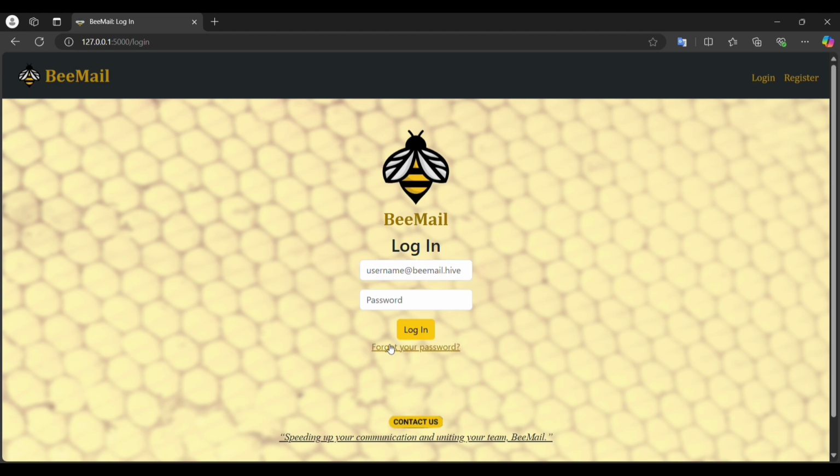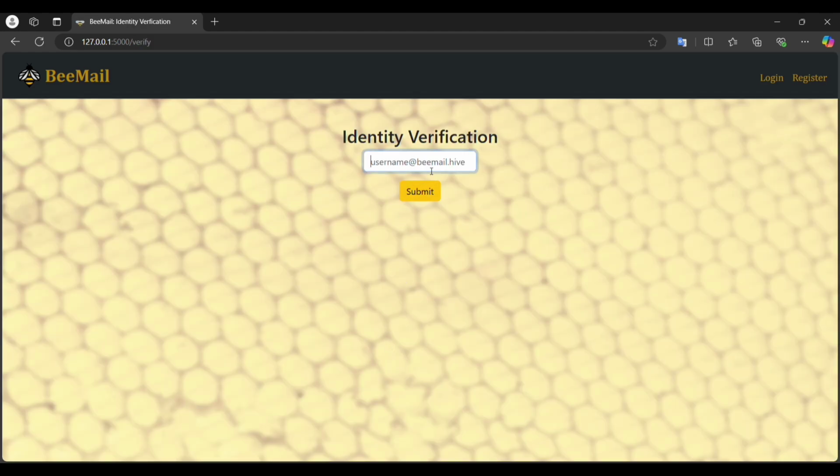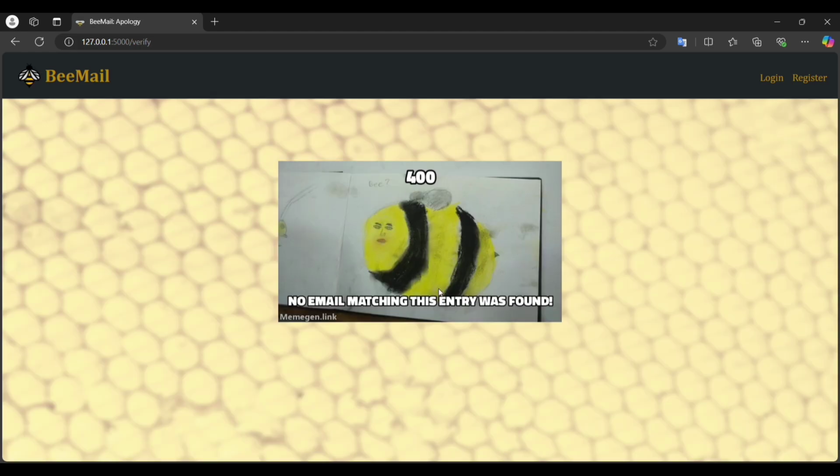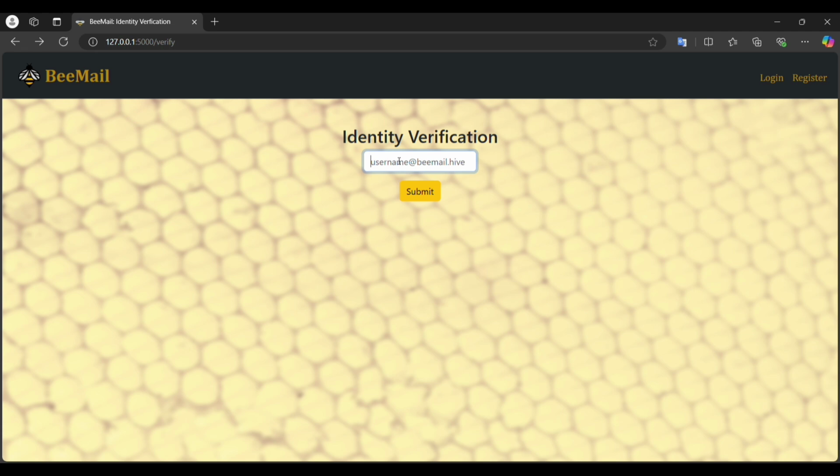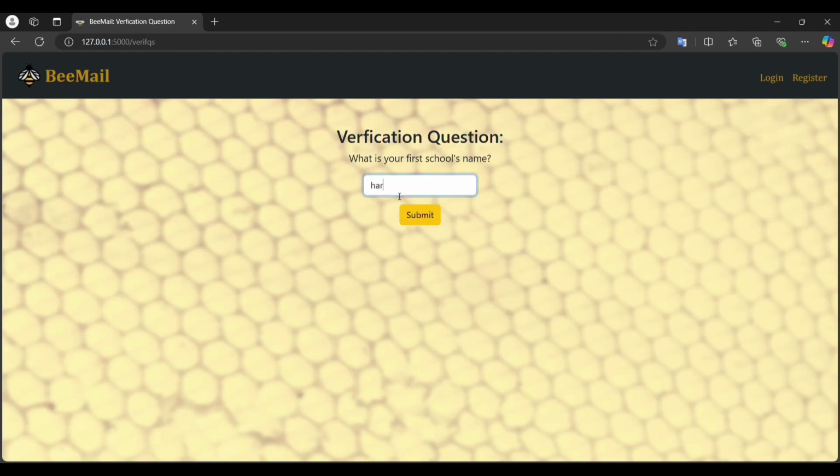So now let's say the user forgot their password and wants to reset it. So they will have to type their email. Let's say they typed something wrong, email.hive. They will get an apology message saying that it's not in the database, and if they enter wrong input, the same thing will happen, but with a different apology message. So let's just say they entered the correct one, email.hive, and then they answered the question correctly. Then they can reset their username, obviously.